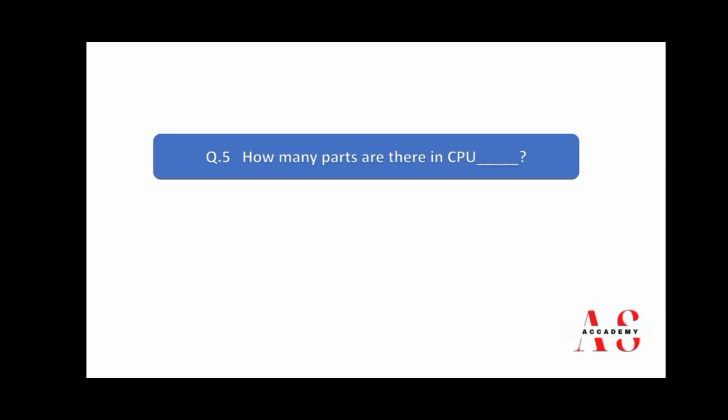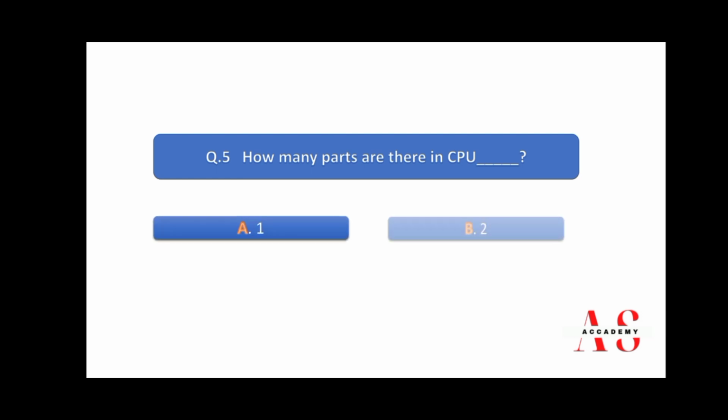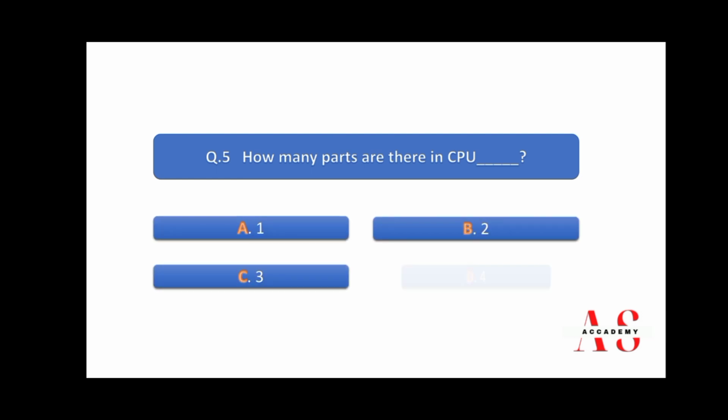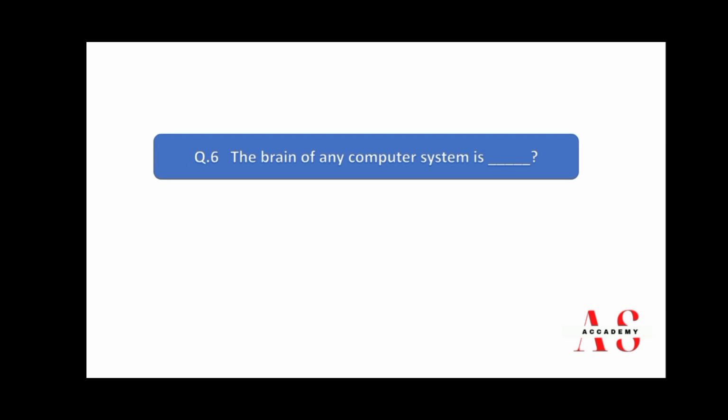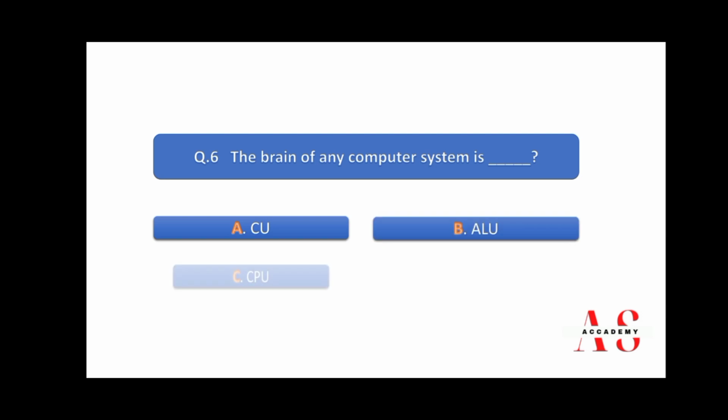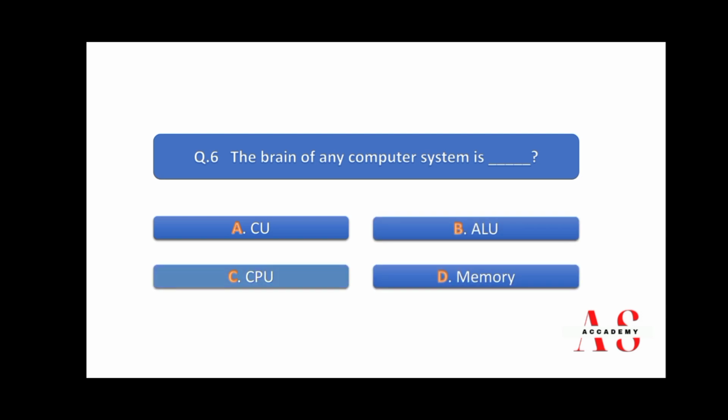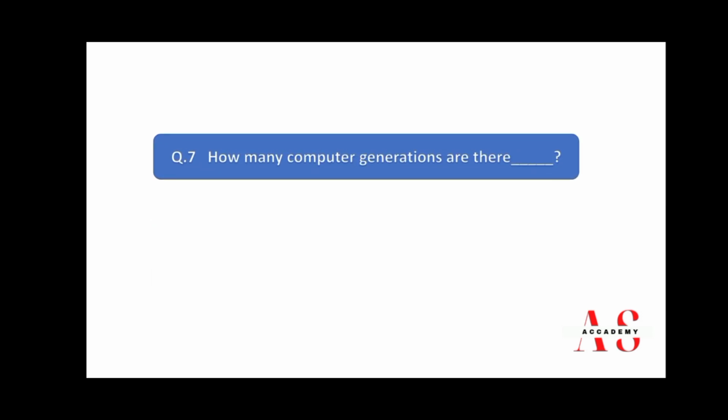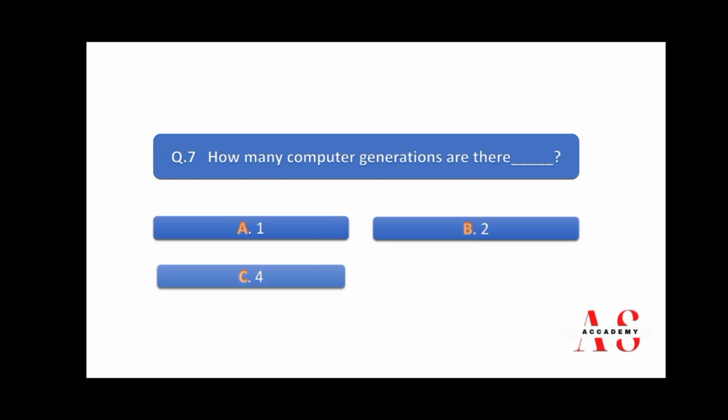Question number 5. How many parts are there in CPU? 1, 2, 3, 4. Right answer is B, 2. The brain of any computer system is CU, ALU, CPU and memory. Right answer is CPU. How many computer generations are there? 1, 2, 4, 5. Right answer is D, 5.